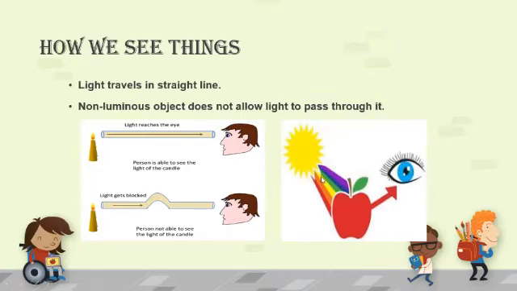When the light from the sun falls on the apple, as it is a non-luminous object, it does not allow the light to pass through it. So what happens? The light that falls on the apple bounces back, and when this light falls into our eyes, we are able to see the apple. But notice that if no light source is there, that means no luminous object is there, we can't see the apple. That's why you can't fetch your shoes in a dark room.